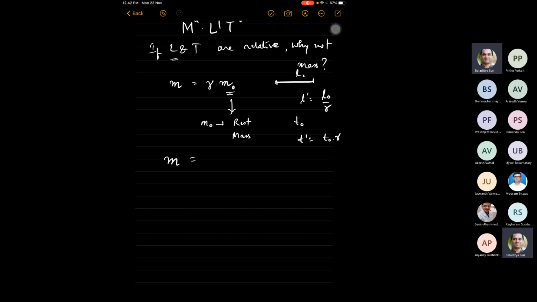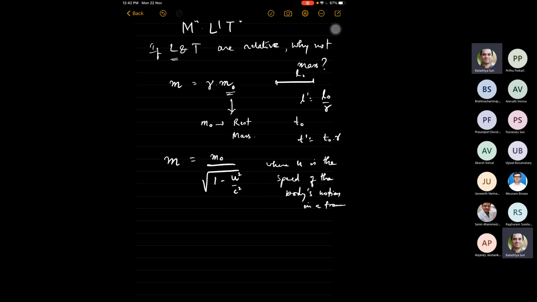So in that frame, the measured mass is no longer the same as in the previous frame. It will be m naught by square root of 1 minus u squared by c squared, where u is the speed of the body's motion in a frame.